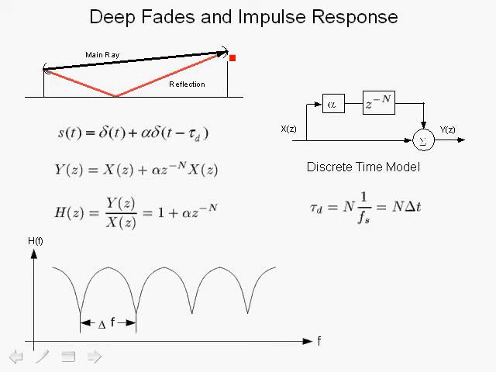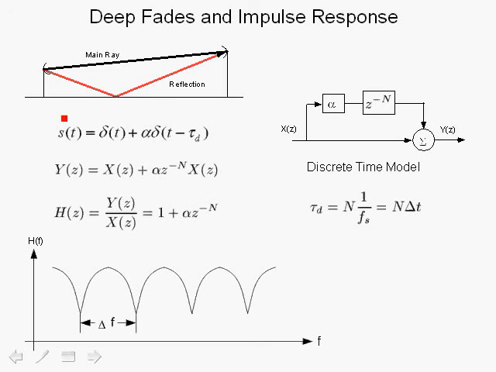There is a delay at the receiver between the main ray and reflected ray, which is the T sub D over here. And if we ignore the bulk delay, then s of t is just delta t, the main ray, plus alpha, related to the attenuation, times delta t minus T_D, the delay.